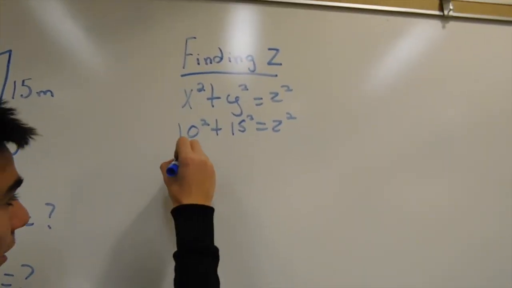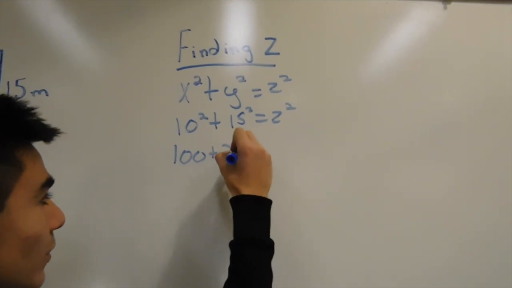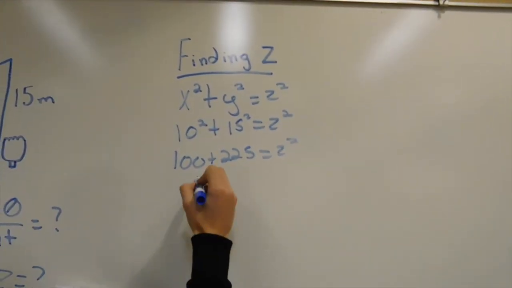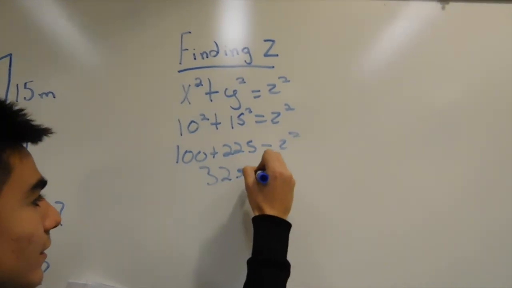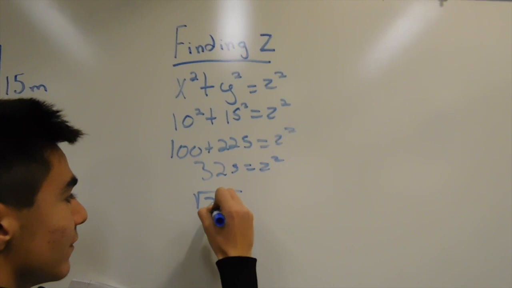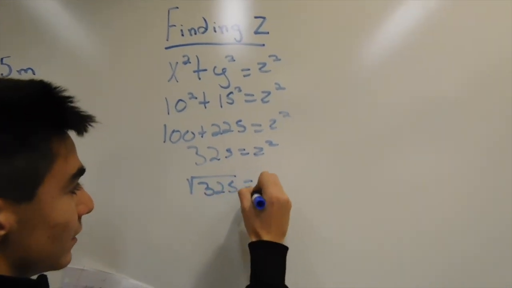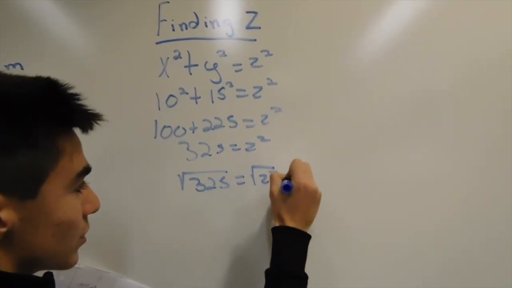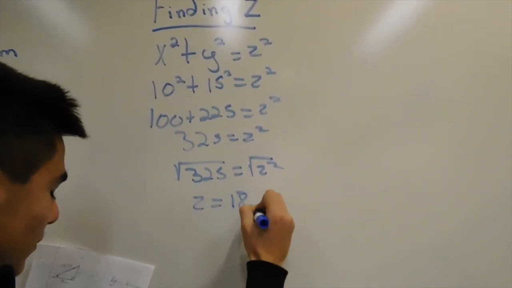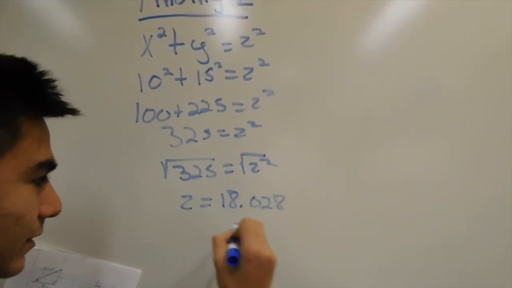This equals 100 plus 225, which equals 325, equals z squared. Taking the square root of both sides, our z value is equal to 18.028.